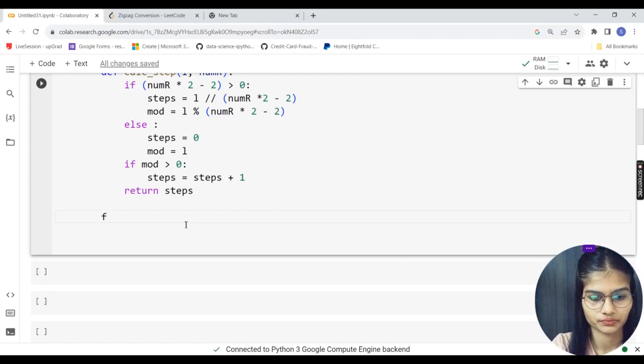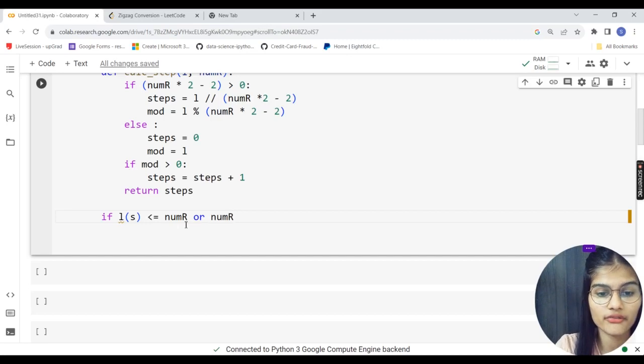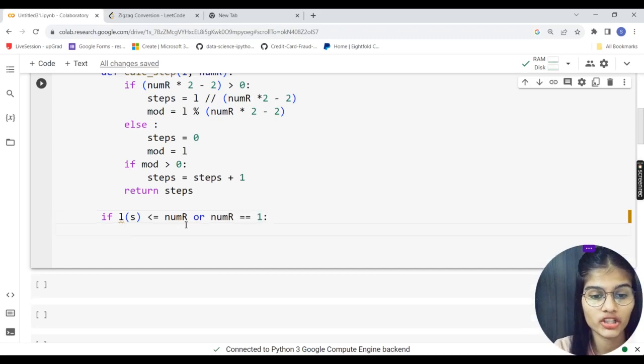Okay, so my condition will go that if L, the length of my string, len(s), is less than or equal to the number of rows, meaning my length of the string is less than the number of rows, or my second condition is that the number of rows is equal to 1. These are now my two conditions which we have to work over.